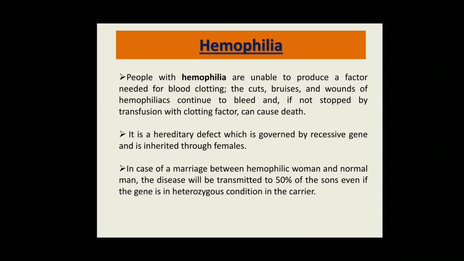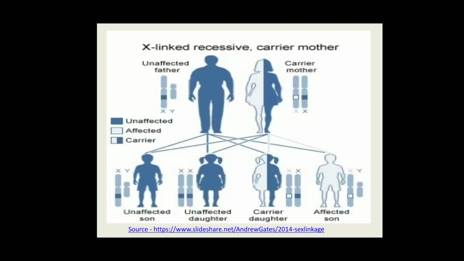So friends, we can see the inheritance pattern of hemophilia in human beings over here. Hemophilia is an X-linked recessive disorder.